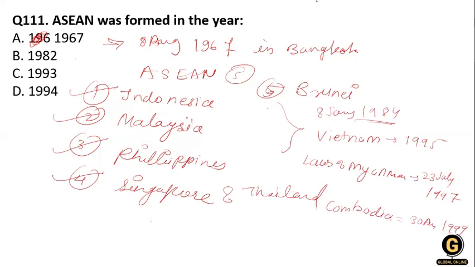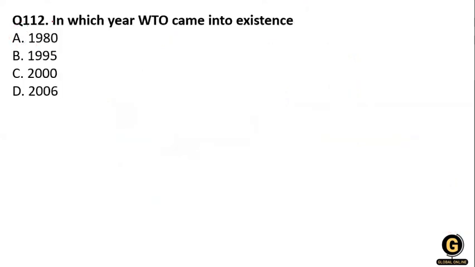So option A is right over here. Next question, in which year did the WTO come into existence? This is a really simple question. The WTO came into existence in 1995, and it replaced the GATT, which was established in 1948. The WTO was established in 1995 with the same objective.